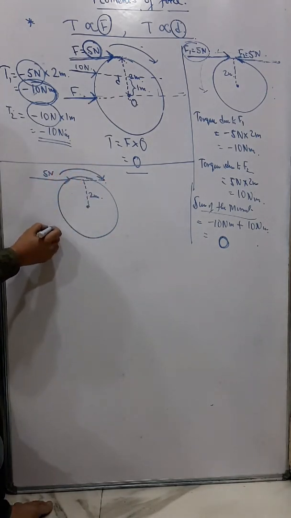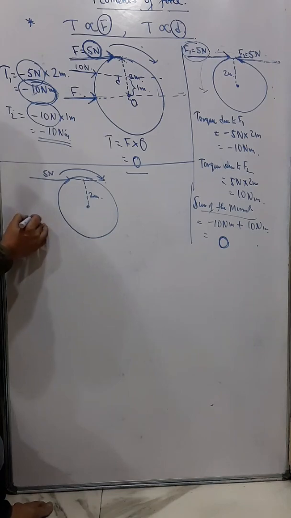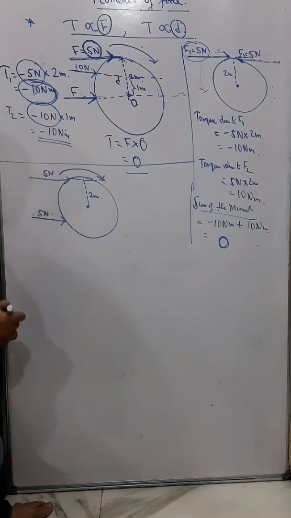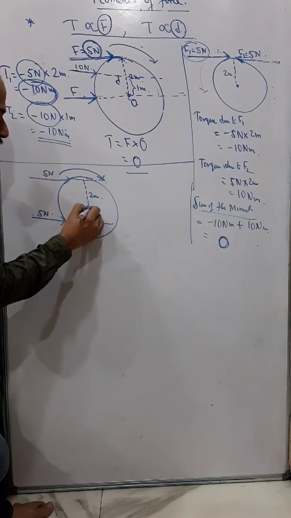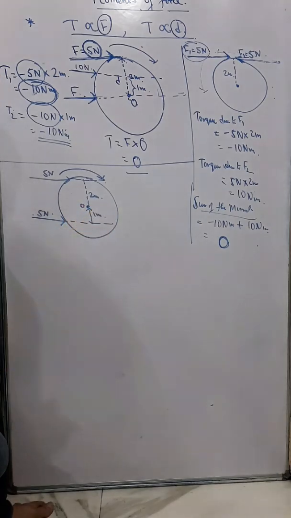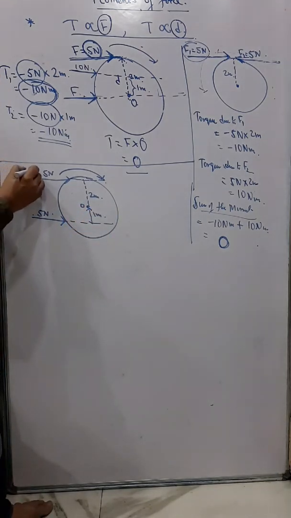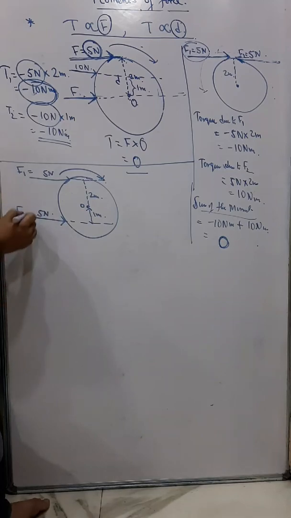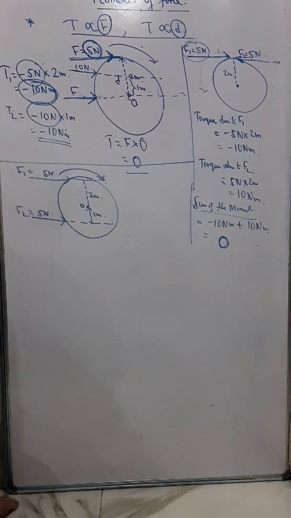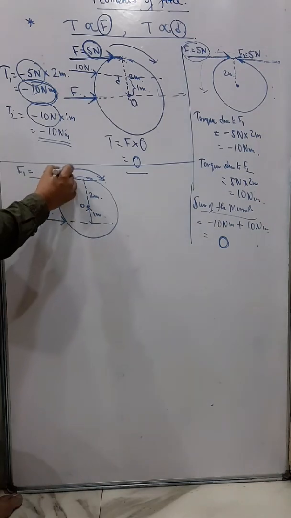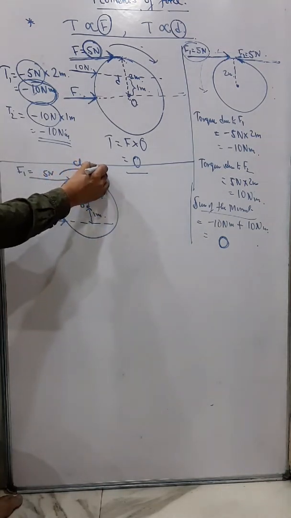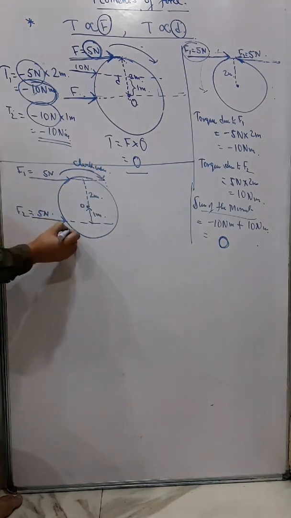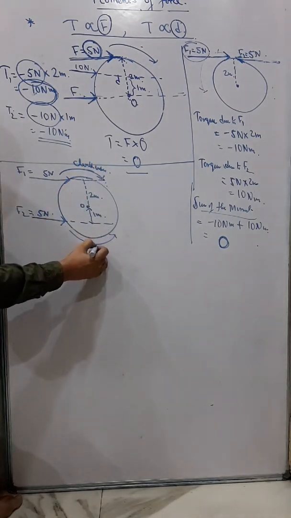Now again suppose I am applying a 5 Newton force in this direction also, but in this case this distance is 1 meter. So you can understand due to F1 and due to F2, if I want to calculate the moments of force, under F1 the body is rotating clockwise, and under F2 the body is rotating anti-clockwise.